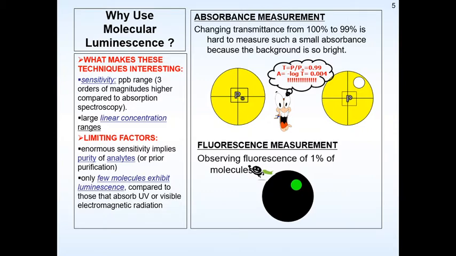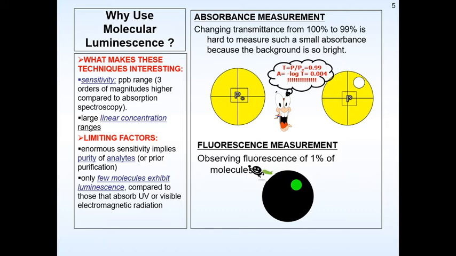Why exactly do we use molecular luminescence? This technique is really interesting because of its sensitivity; we can work in the range of parts per billion. Absorption spectroscopy is effective, but emission spectroscopy is still more effective. There is always a linear concentration relationship. But of course, there are some limiting factors also. This enormous sensitivity implies the purity of analytes. If there is even a very small amount of impure compound, it is going to affect our fluorescence.